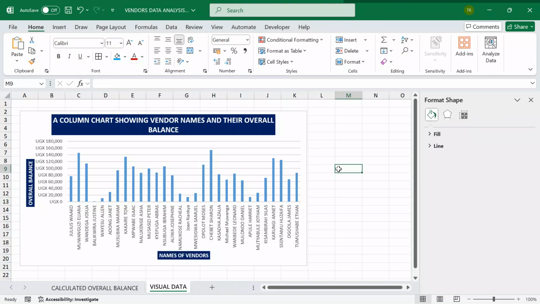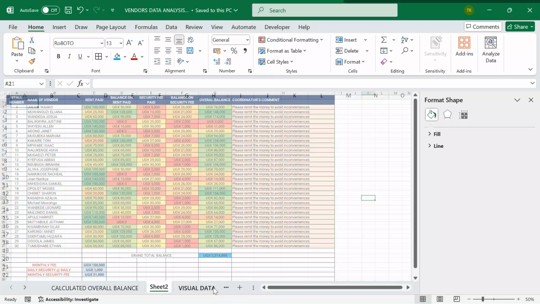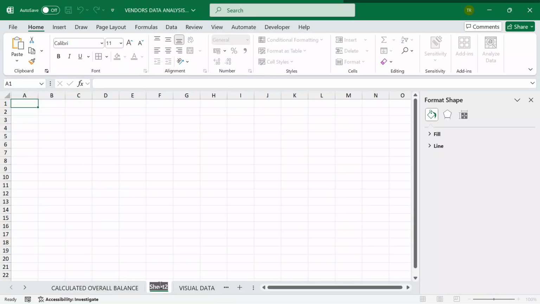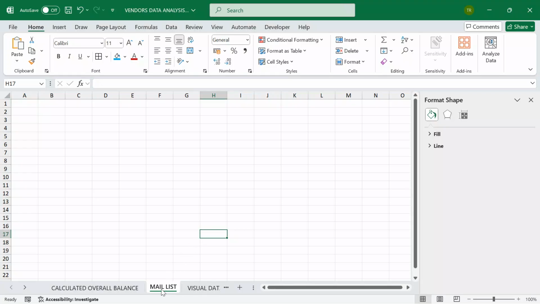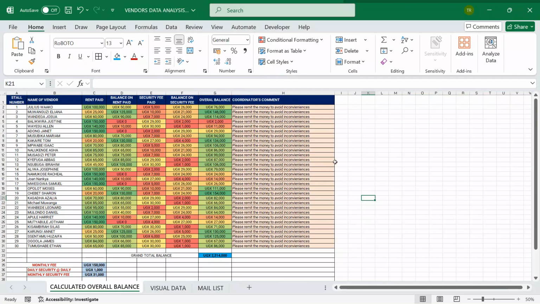Now, after putting this here, allow me Ctrl S to save. Even here, we had composed this very well. And then after doing this, I'm going to create one more sheet, which I'm going to call mail list. I will be telling you what will be the relevance of this sheet as we navigate through. So I'm going to move it here so that my work is organized in an order that is really on point. So now I'll come over here.